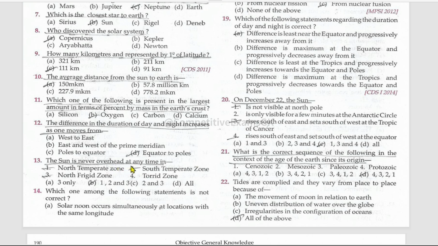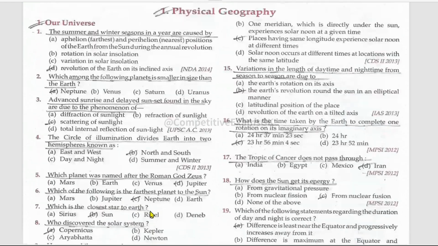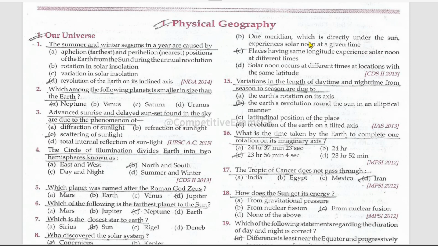The sun is never overhead at any time in the north temperate zone, south temperate zone, and north frigid zone, but not the torrid zone. Which one among the following statements is not correct? Solar noon occurs simultaneously at locations with the same longitude. No, the one meridian which is directly under the sun experiences solar noon at a given time. No, places having the same longitude experience solar noon at different times. This is right. Variations in the length of daytime and nighttime from season to season are due to the Earth's revolution around the sun in an elliptical manner.